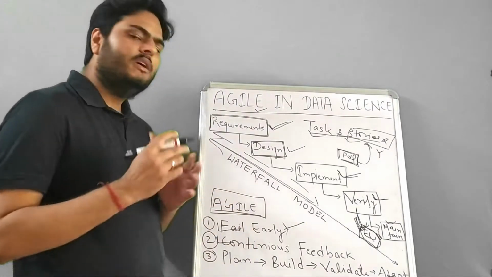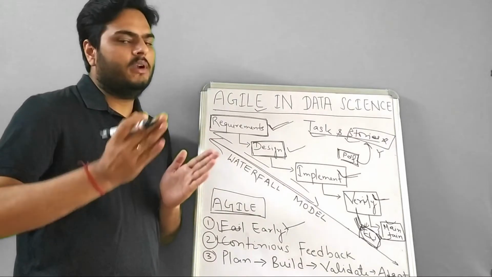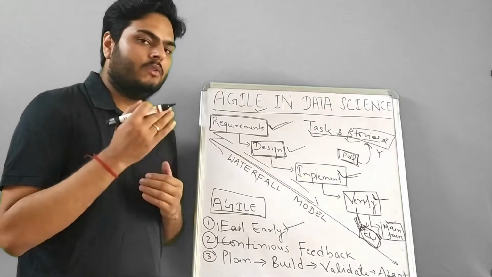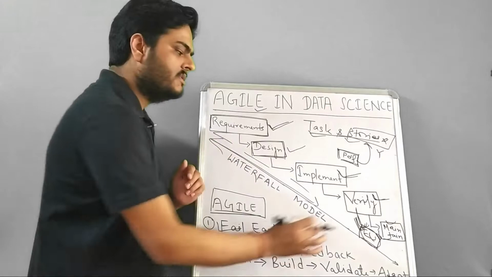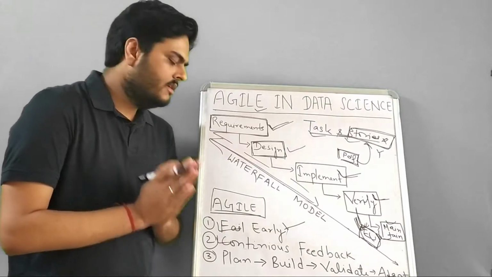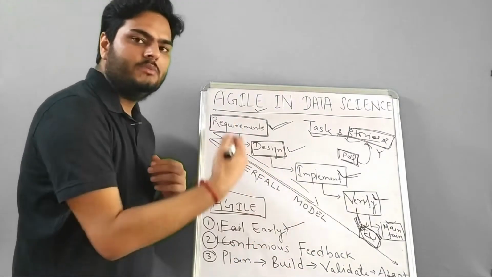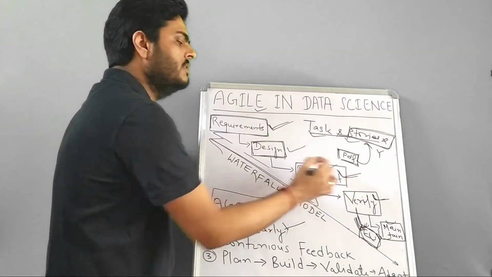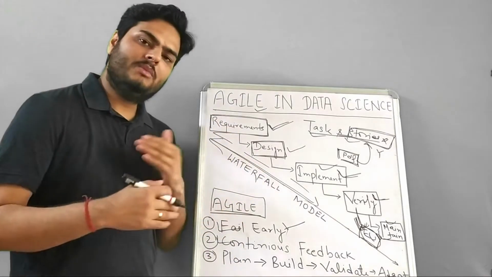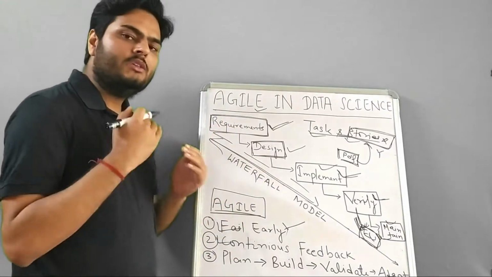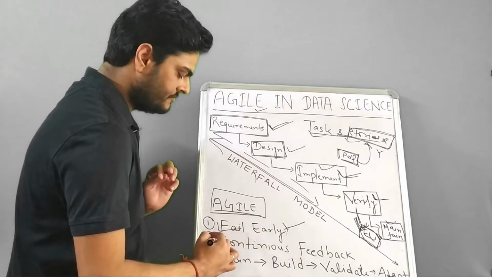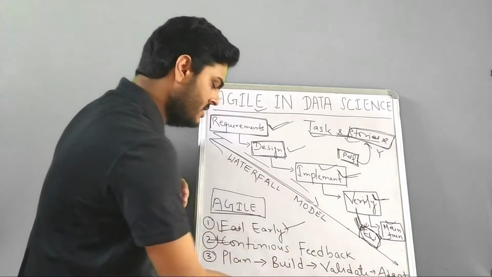What is continuous feedback? As I told you, multiple teams will be involved. The development team will be there, the requirement gathering team will be there, the implementation team will be there, verification, all these teams will be in all these stories. The good thing about that is continuous feedback will come to all the teams. So if there is something missing in implementation, then the implementation team will go back and change that. If there is something missing in the design, then the design team can go and change it. So multiple feedbacks will come from the business side or various teams. So continuous feedback.